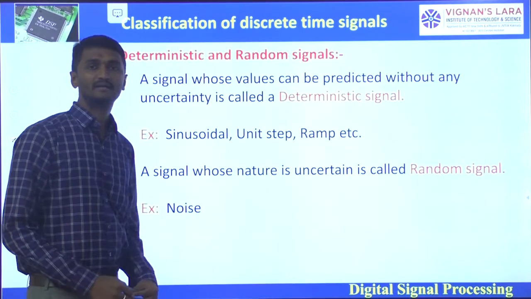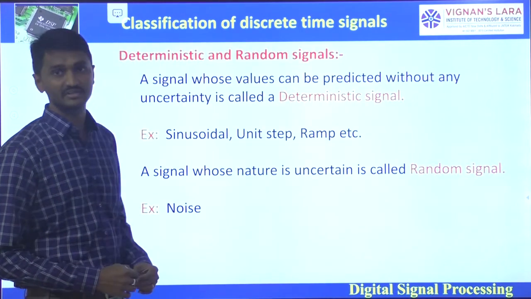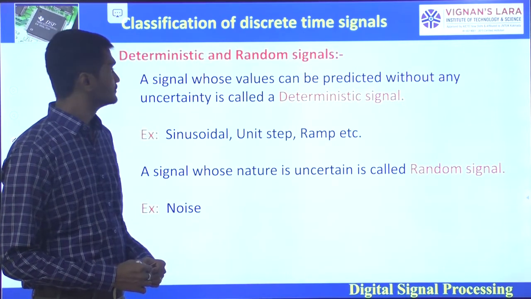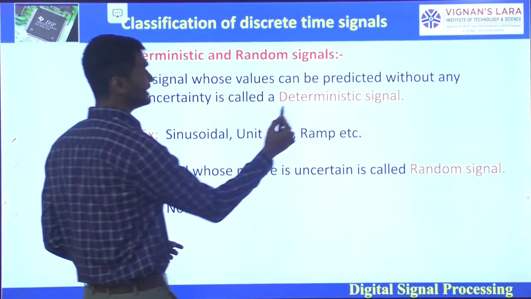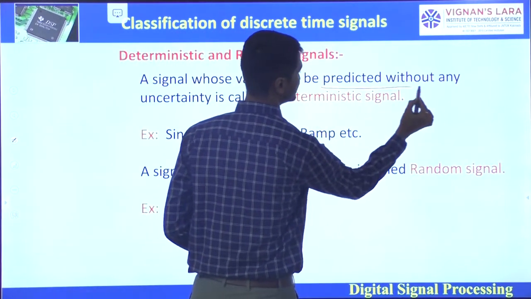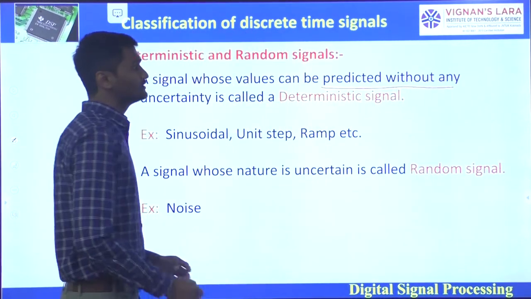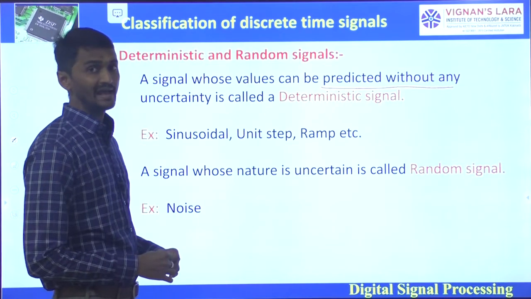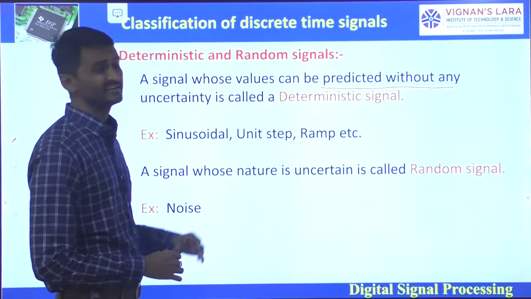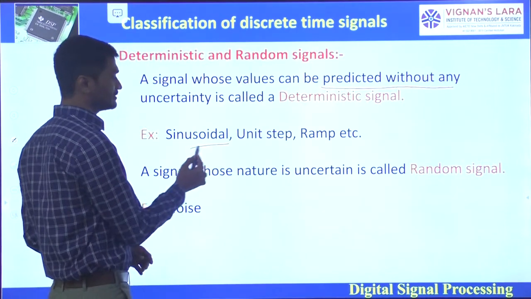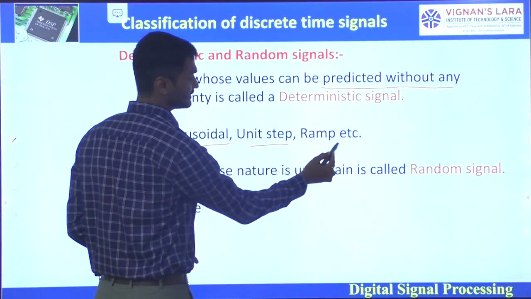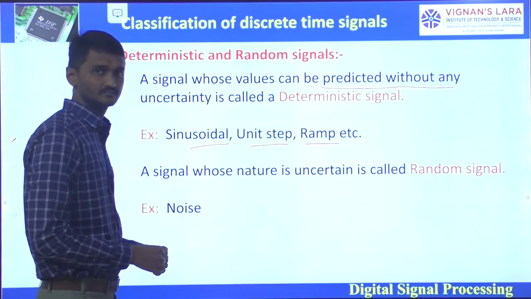So coming to the deterministic and random signals. What is a deterministic signal? A signal whose values can be predicted without any uncertainty is called a deterministic signal. The examples are sinusoidal, unit step function and ramp signal, etc.